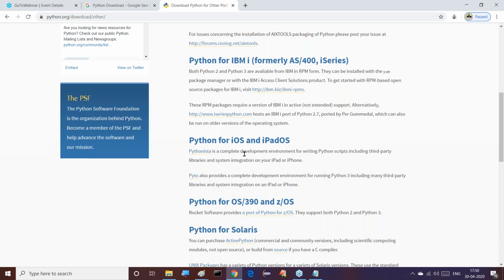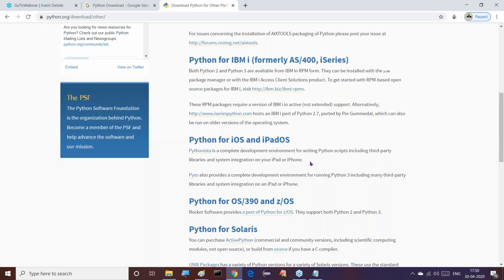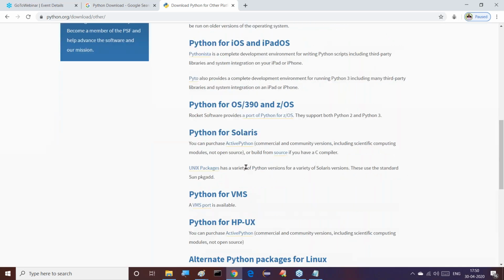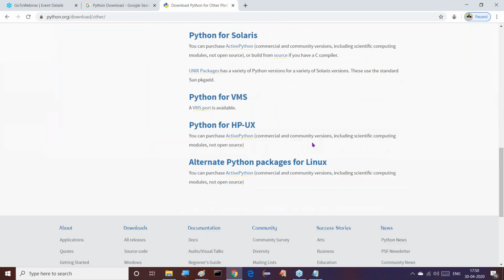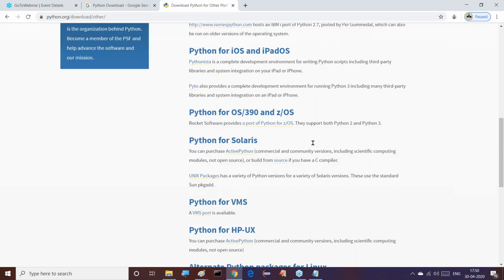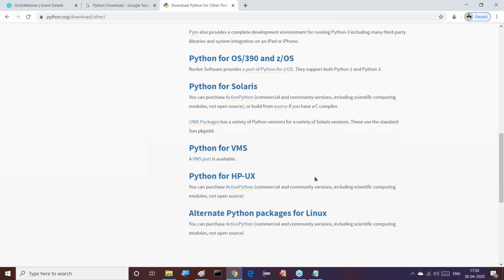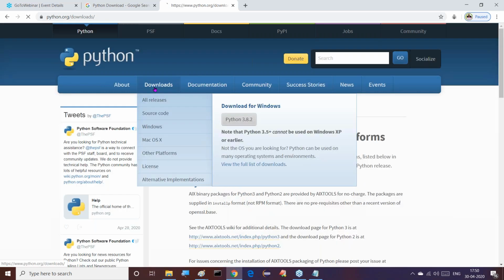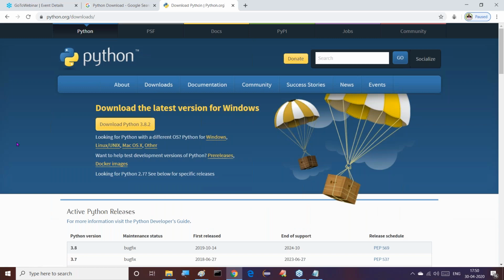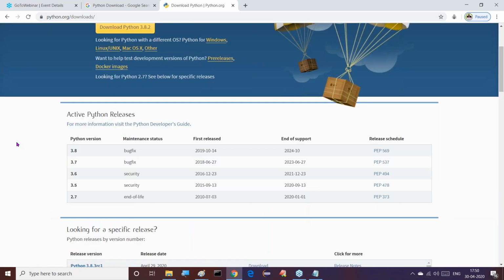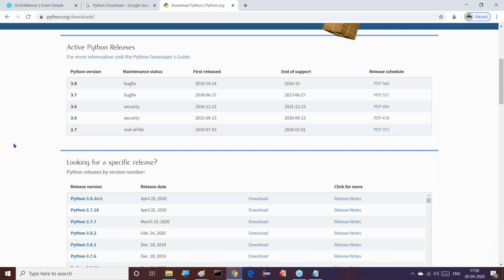Python for iOS is a complete development environment for writing Python scripts, including third-party libraries and system integration on your iPad or iPhone. Up to the iPhone, it has given support. Python is also available for Solaris, VMS and others, and for Linux also. Here we can see alternative Python packages for Linux. So see, these many things exist here.